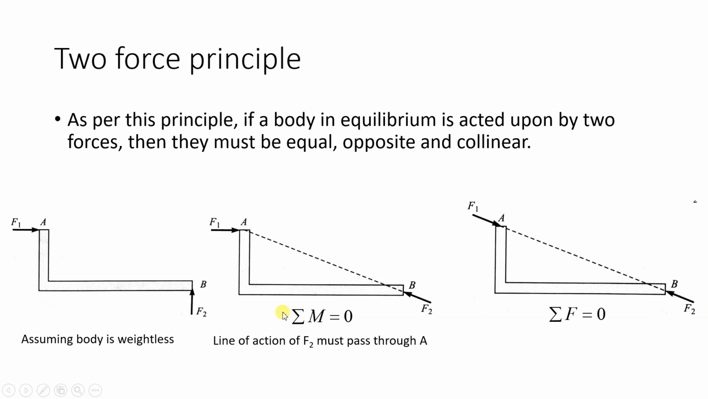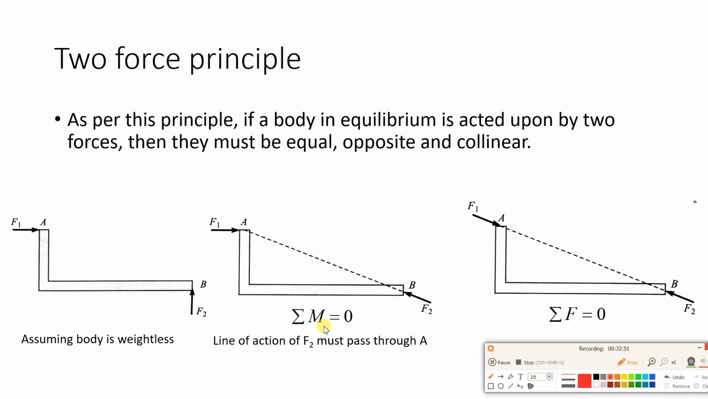Now if you consider the summation of moment about point A, suppose you take moment about point A. What you will get? Since the F1 force is passing through point A, the point of application of force is passing through the moment center. So the moment of F1 will be 0. Now what will be the moment of the F2 force? It will be force multiplied by this perpendicular distance. This is anti-clockwise, so it will be positive. So plus F2 into this distance.